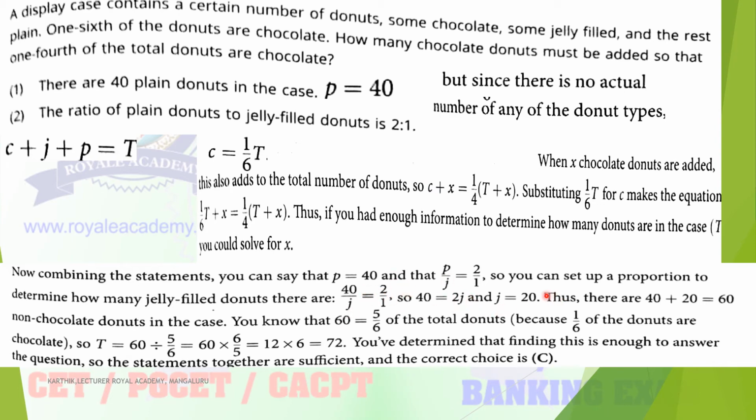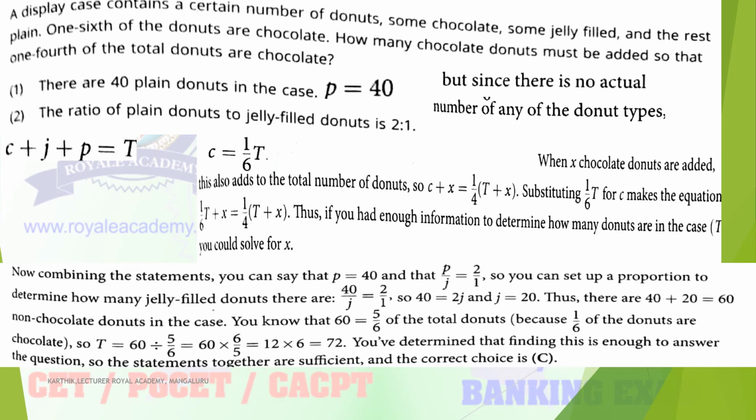From that you can determine how many jelly donuts there are. Jelly is 20. From the first statement you get P is 40, and from clubbing together you get J is equal to 20. So the total is 40 plus 20, which is 60. Here we don't know how many chocolate donuts there are. So how to determine chocolate donuts? That is given: C is equal to 1/6 times T.